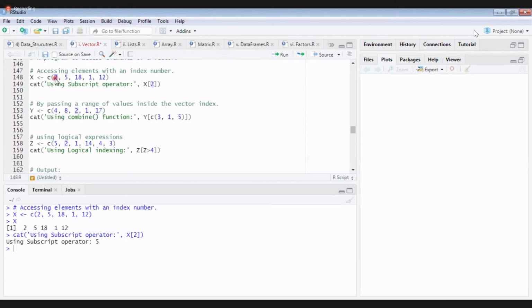Here indexing starts from 1, so 2, 3, 4, 5. In other languages, indexing starts from 0, whereas in R indexing starts from 1. Does Python support negative indexing? No, sir. Yes, no. No, sir. No.